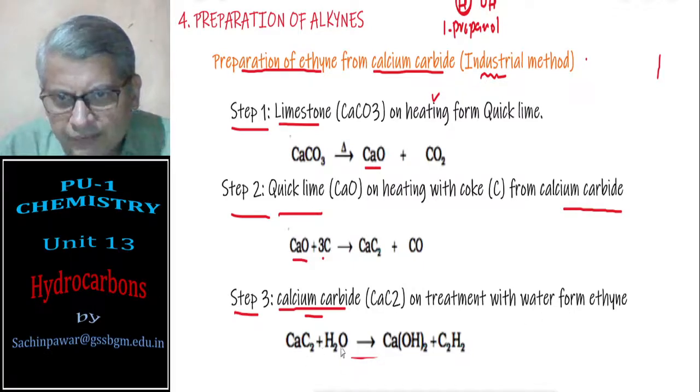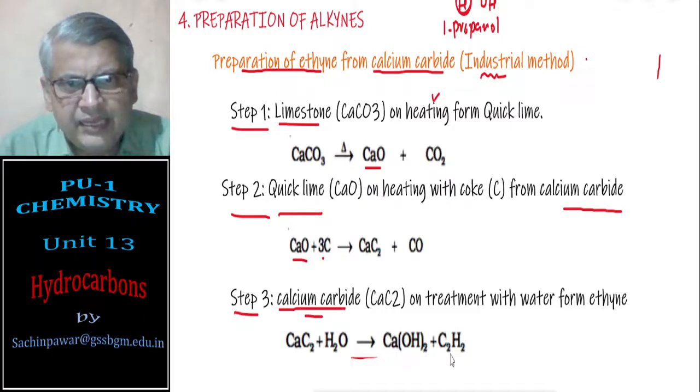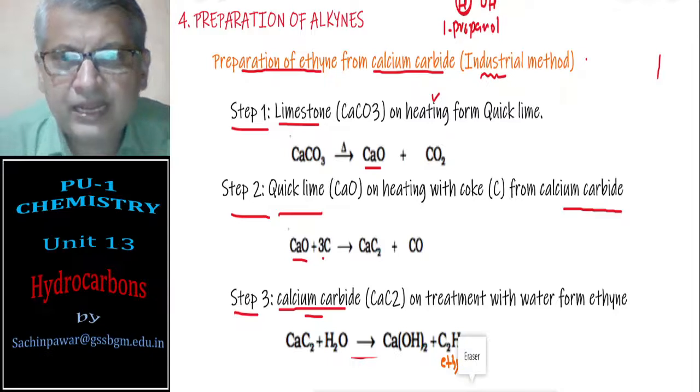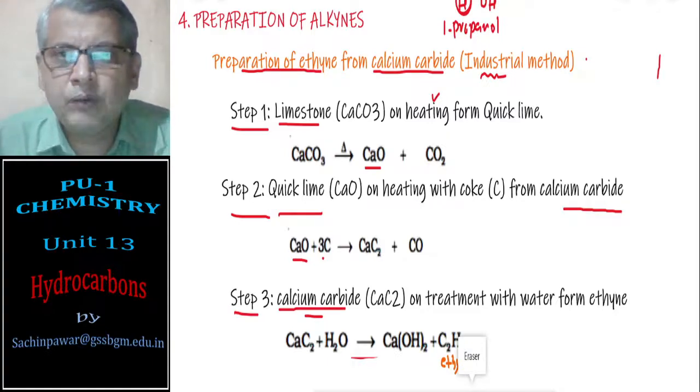Calcium carbide will take away the water molecule, OH, and forms calcium hydroxide, and ethyne is formed. So this is a simple method for preparation of alkynes, and this completes my today's session.